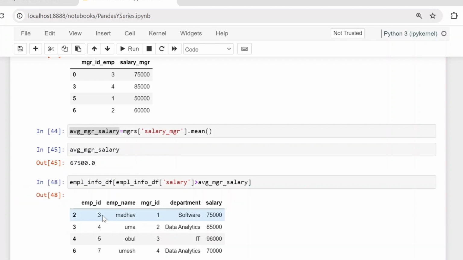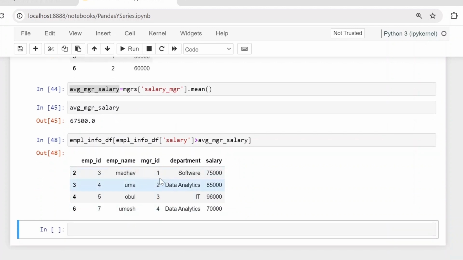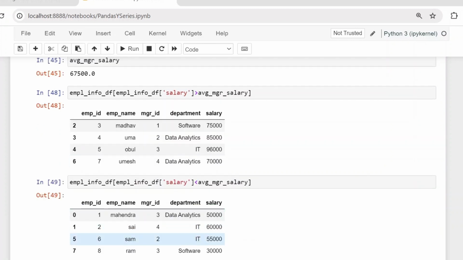Now you can see we are getting employee ID 3 and the salary is 75,000. This is higher than the average salary, that is 67.5k, right? Even if you see any values, all those values are greater than 67.5k. That is how we are returning all employee details whose salaries are higher than the average of all manager salaries. Even if we want to return the lesser salaries, we can define employee info df of salary has to be less than average manager salary. So we will get all values less than 67.5k, right? These all are the employees whose salaries are less than the average of all manager salaries.